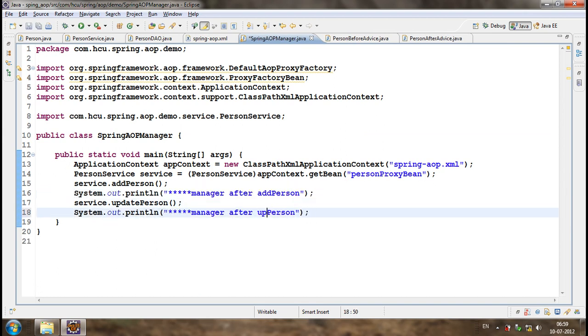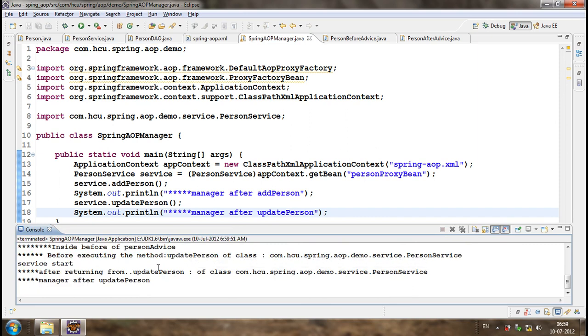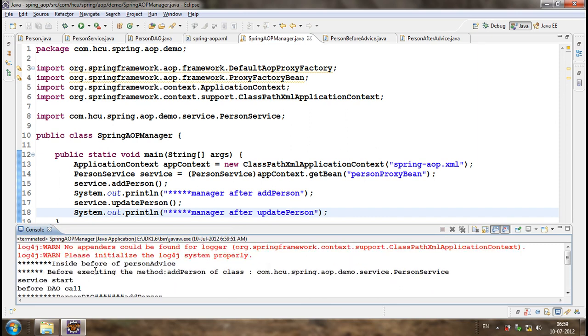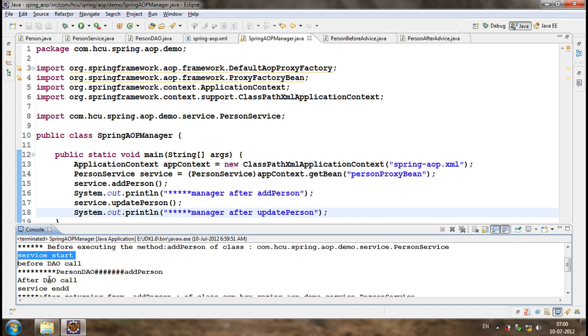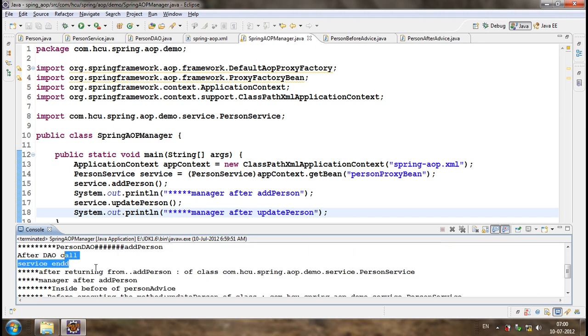Manager after update process. Now if I execute this, because the before advice is also configured, it is calling the before method, the service is started, the DAO is called, and after the DAO call, the service ends. This is for the first method.